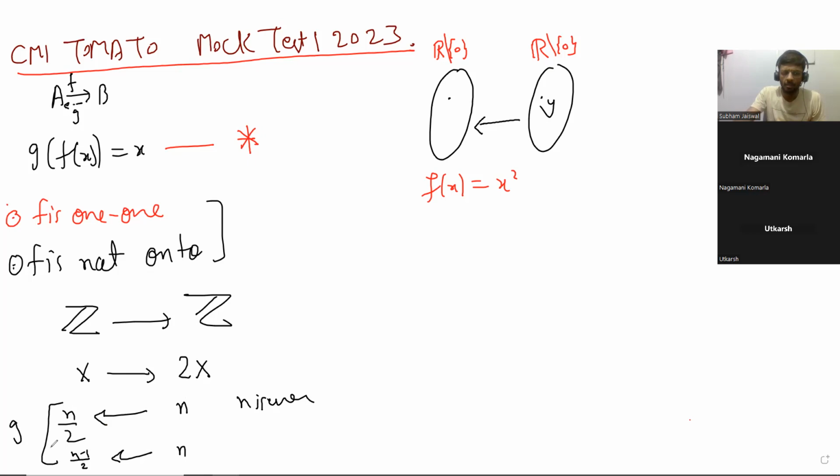Oh, sorry, it works. Let's check it. The only thing is that f will always return an even value, so that's why it works. You can just check that g of f is x.